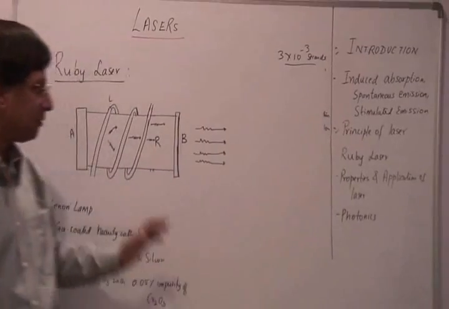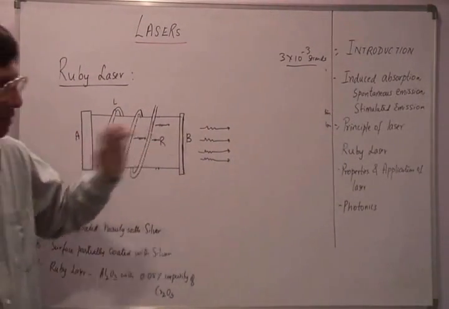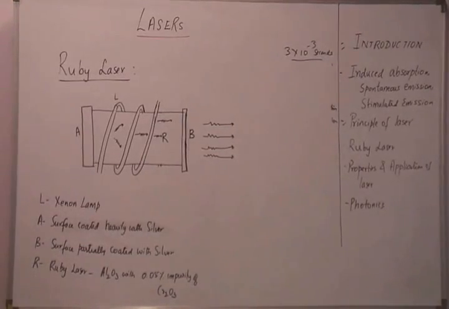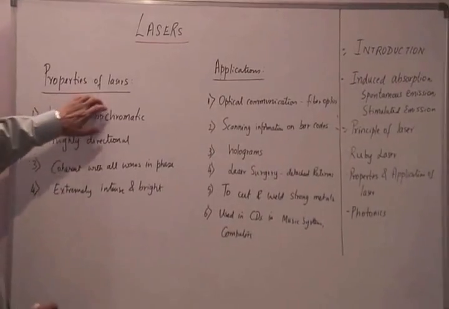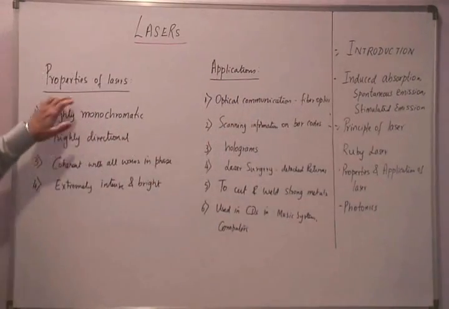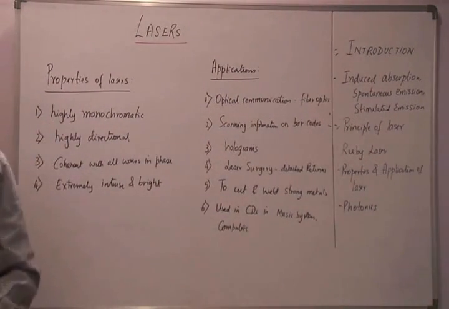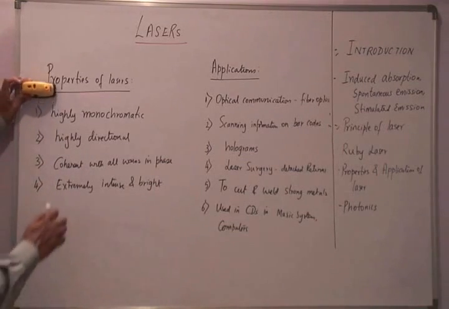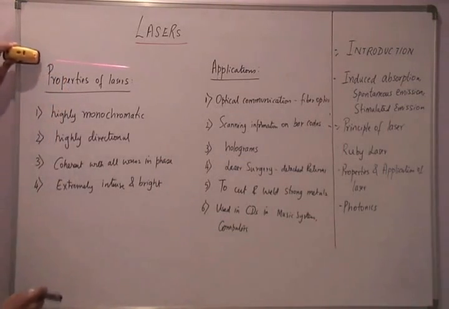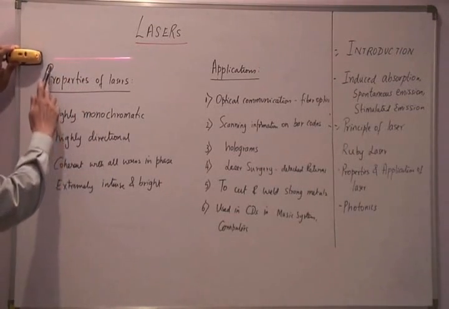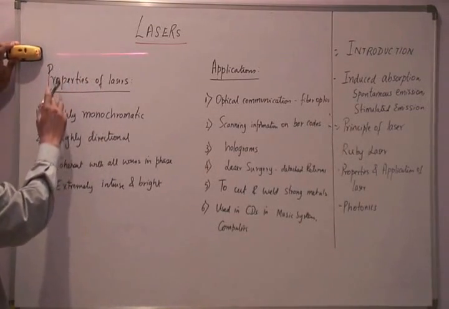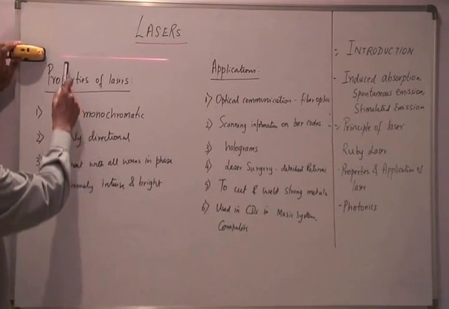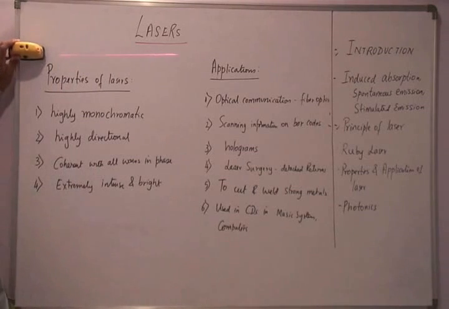Let me write down some of the properties and applications of laser. I have listed some of the properties and applications of lasers here. When you look at the properties, lasers are highly monochromatic, as I can illustrate here. The light coming out from here is of a single color. It is also highly directional. It doesn't spread. As opposed to light from a flashlight bulb, this one is very straight and very directional. It doesn't spread too much.